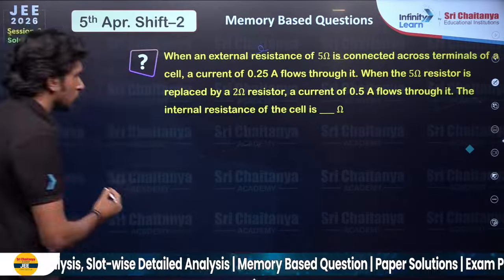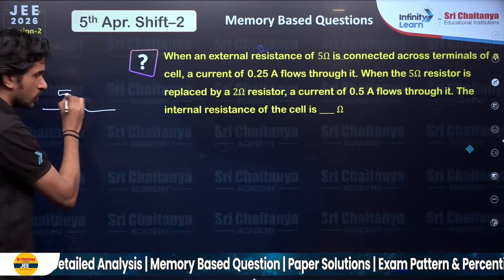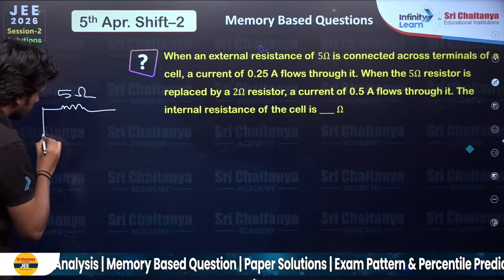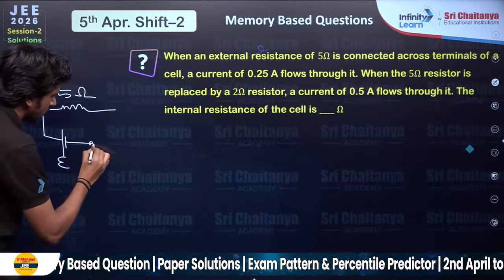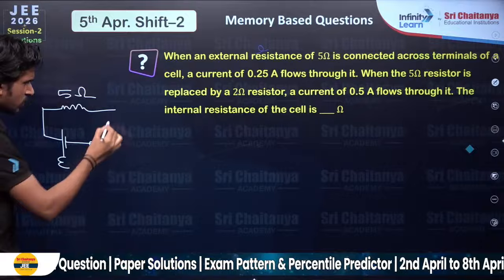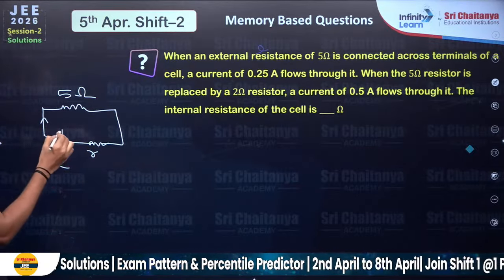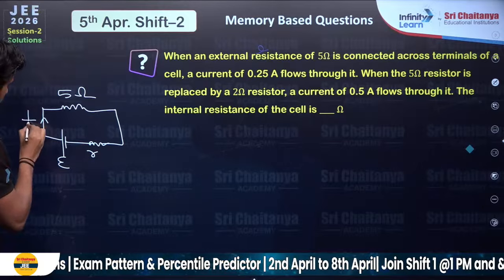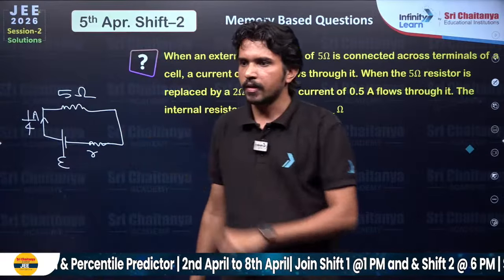Okay, so 5 ohm of resistance is connected with a cell. So the cell has EMF and internal resistance, let's say small r. So the current is given as 0.25 or 1 by 4 ampere. I am writing it as 1 by 4 ampere.